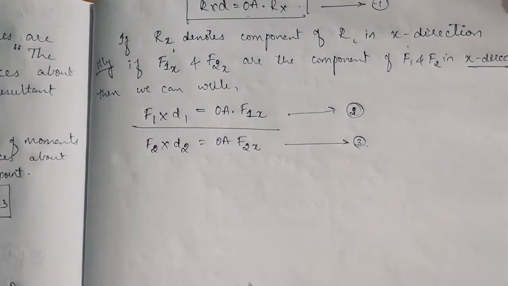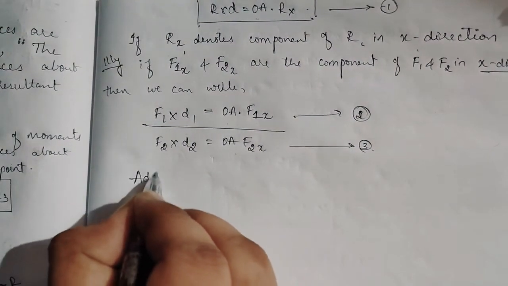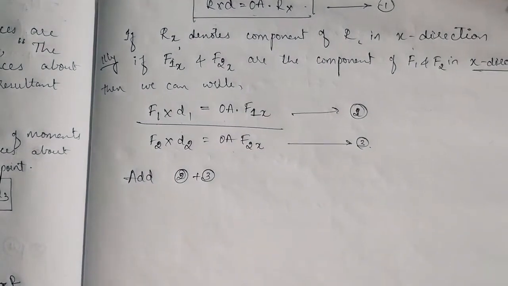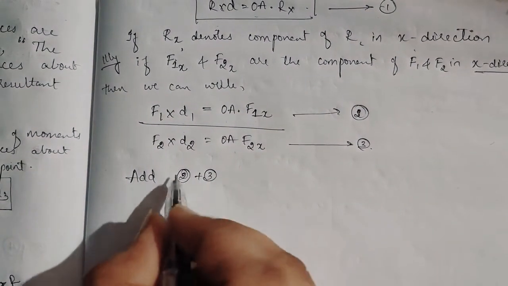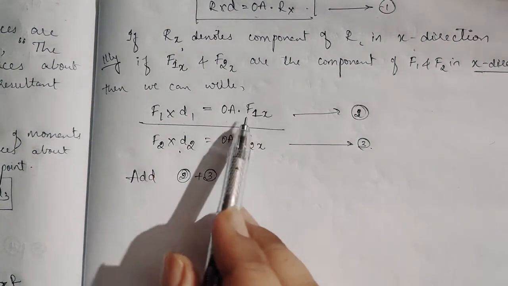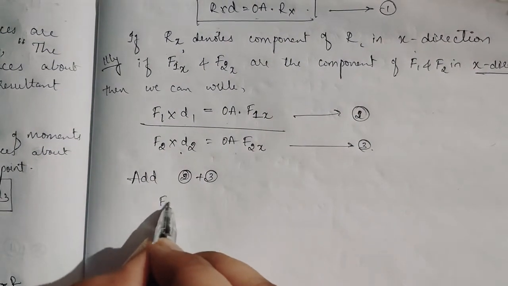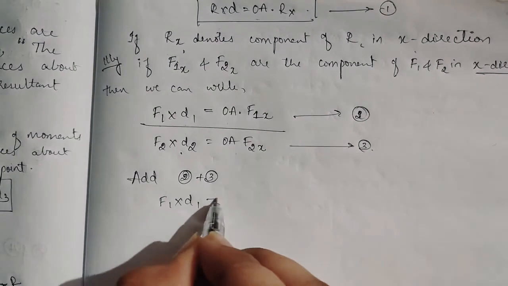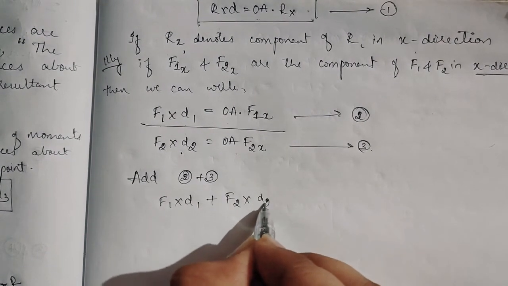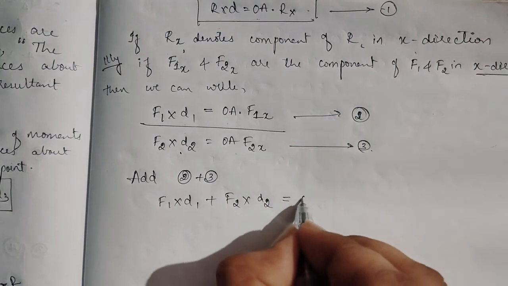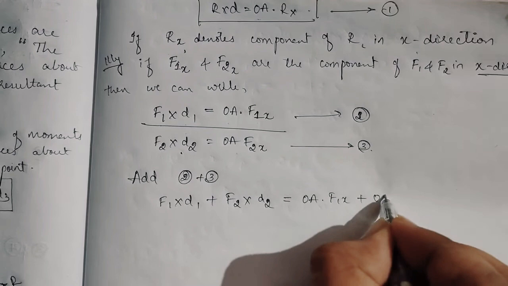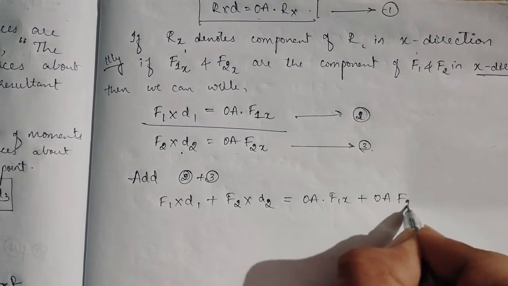Okay, now what I do is, I'll add equation 2 plus equation number 3. What I get? So adding the equations, LHS plus LHS, RHS plus RHS. So F1 into D1 plus F2 into D2 is equal to OA into F1x plus OA into F2x.